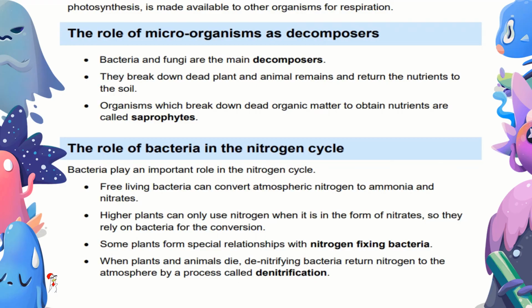Some plants form a special relationship with nitrogen fixing bacteria. When plants and animals die, denitrifying bacteria return nitrogen into the atmosphere by the process called denitrification.